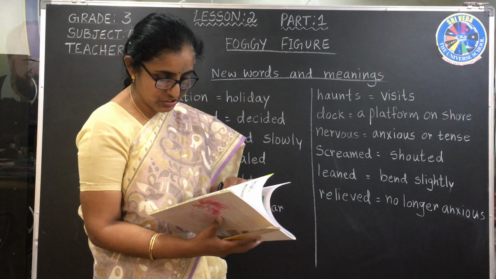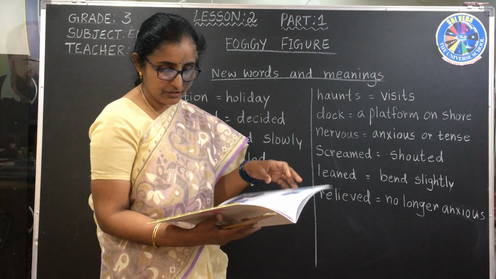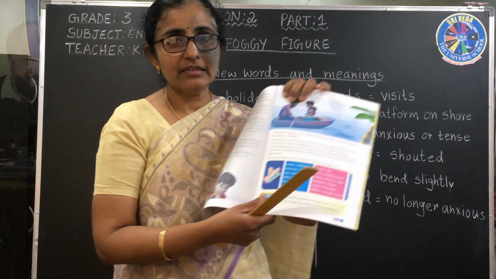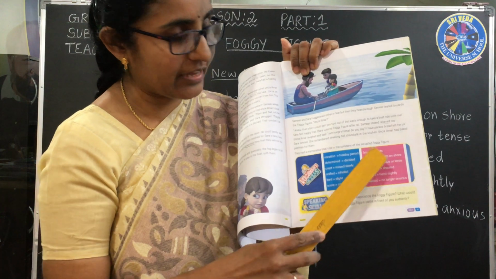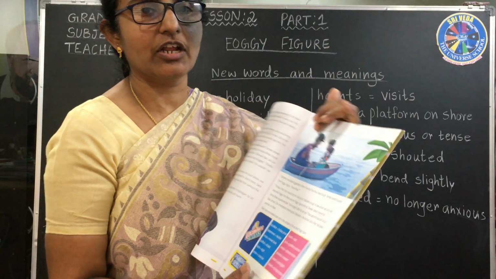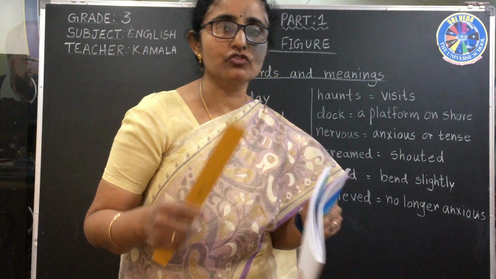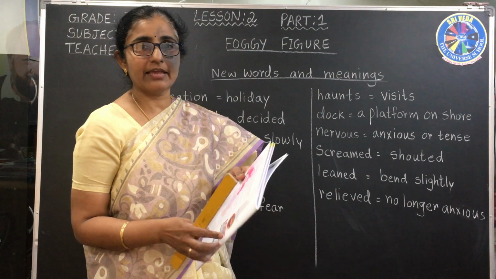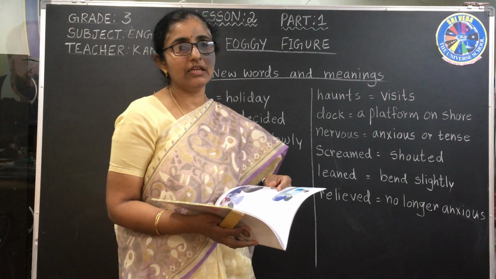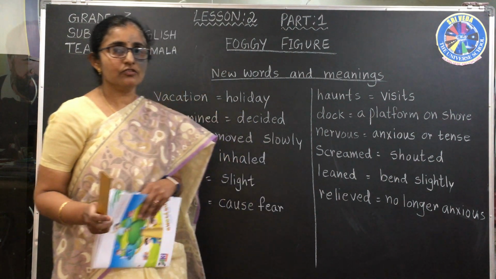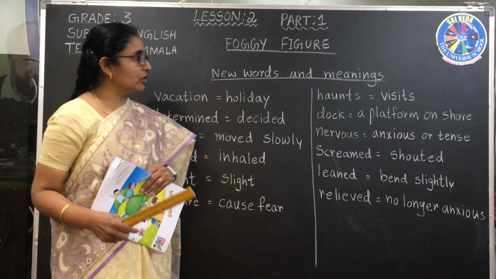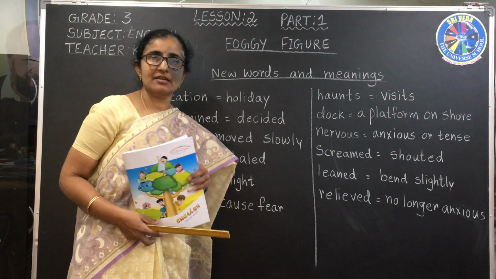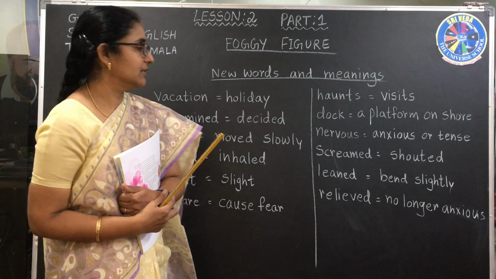If you open page number 13, you can see here, like the previous lesson, you are given meanings. These are the ones I have written on the board. So you get used to it: for one or two classes I write on the board, so that from next time I can just ask you to open and we can read from the book only. Right now you look at the board. Let us see what the meanings are. Then we can go into the lesson.